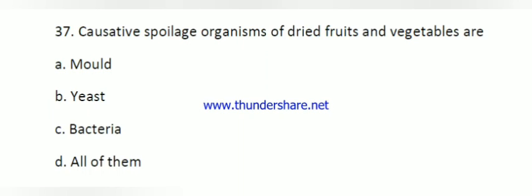Here the question number 37. Causative spoilage organisms of dried fruit and vegetables are. Here the right answer is all of the above. All three organisms are responsible for spoilage of fruit and vegetable in post-harvest storage.